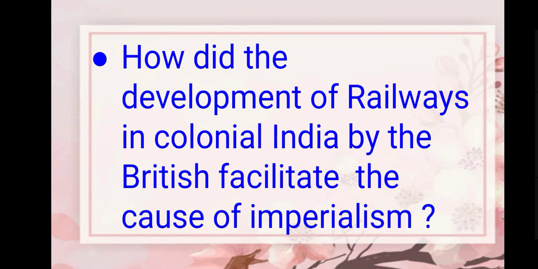As you know, railways were made by the British to serve their own interests. They were not very well wishers of Indians. It was meant to supply raw materials from remote places and the interiors of India to port towns so that they could be exported to Britain.